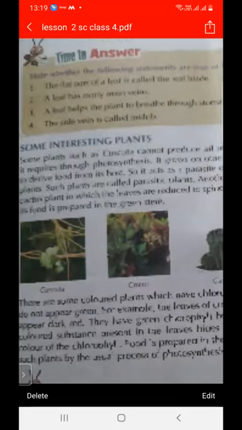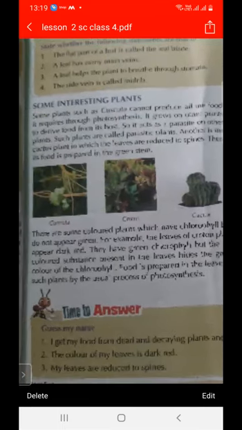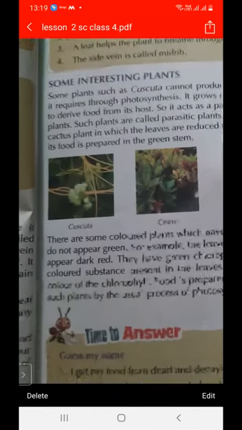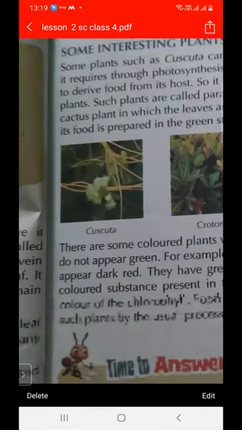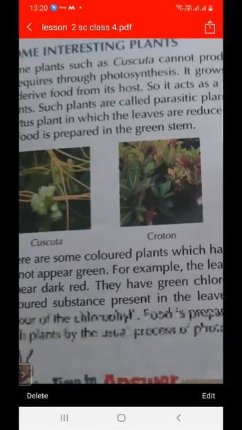And there are some interesting plants: first is cuscuta, then cactus and croton. First is cuscuta. What is its special feature? Cuscuta has the special feature that it cannot prepare its own food. It takes help from a host plant. This is the special characteristic of cuscuta, because it cannot make its food by itself.